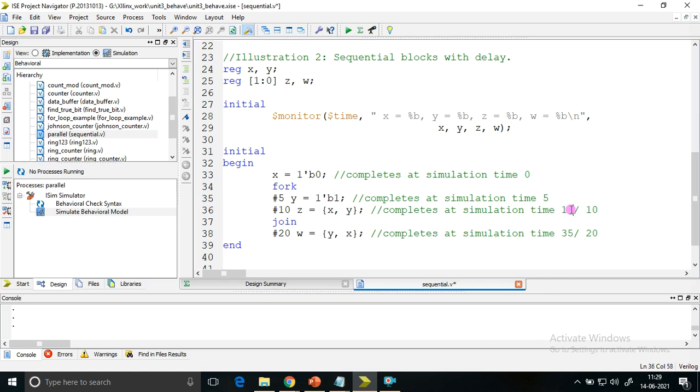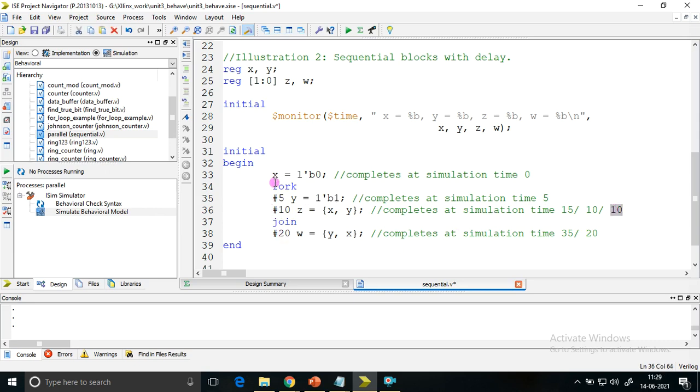So in the first case it was sequential only. In the second case only a parallel block. Now in the third case what happens? This will execute at 10 simulation time itself, because 0 would have completed. At 5 this completes, but after 5 it will not execute. Both statements start execution at the same time. At 0 it starts counting and Z receives the value at 10 simulation time itself. So at 10 itself, I get it.